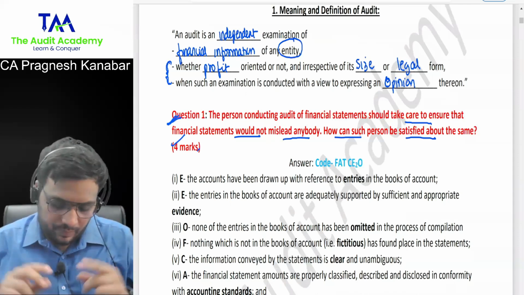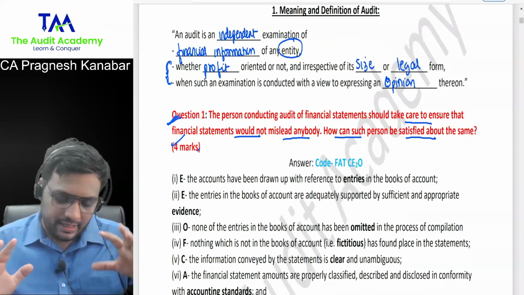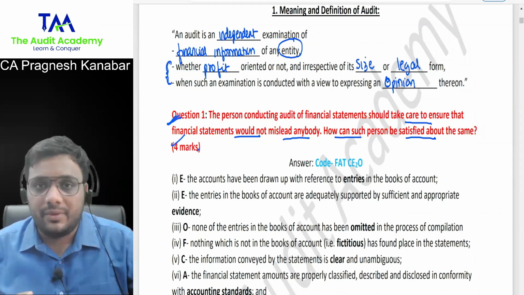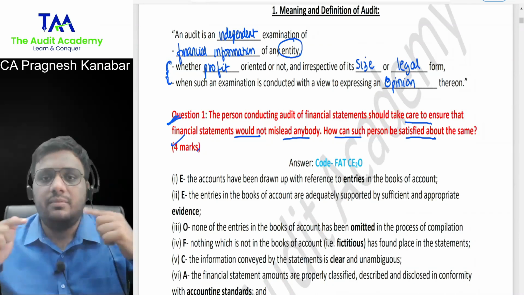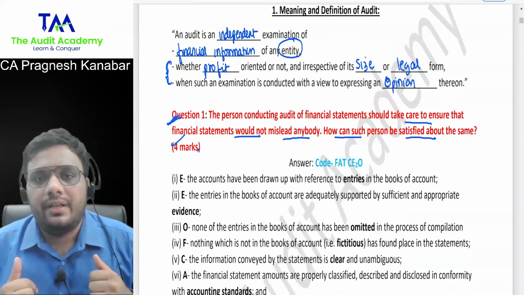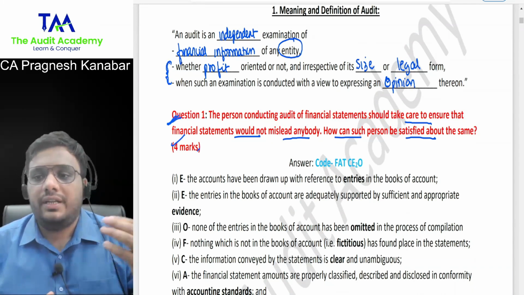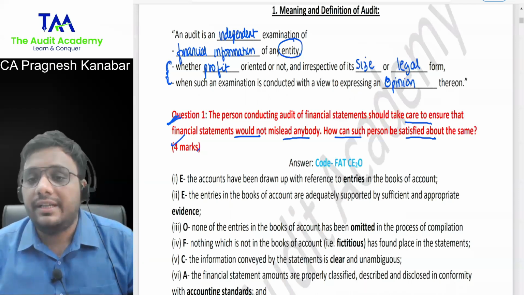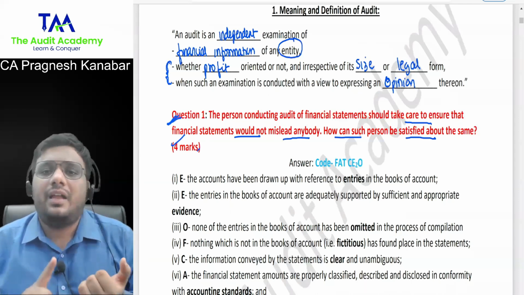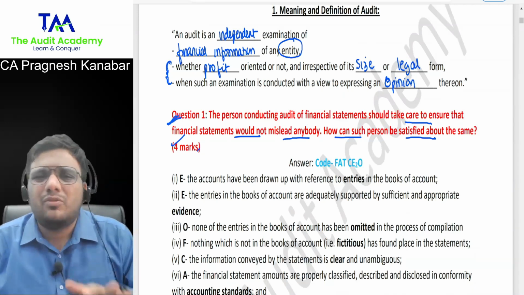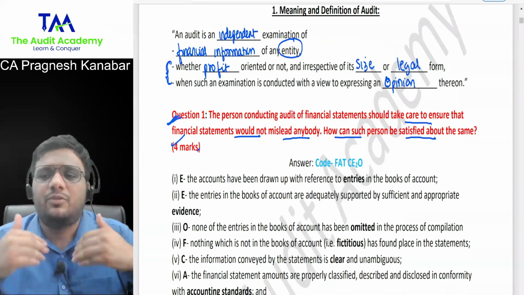So person conducting audit should take care that financial statements do not mislead anybody. How can such person be satisfied? How will you be satisfied that financial statements, whatever client has presented, those financial statements are correct and they are not misleading anybody? How will you be satisfied? Sir, I will check their books of accounts. Just forget about what is there in the answer. You tell me on your own.